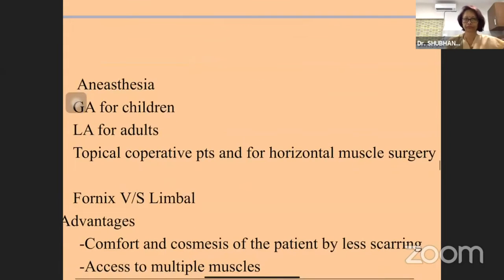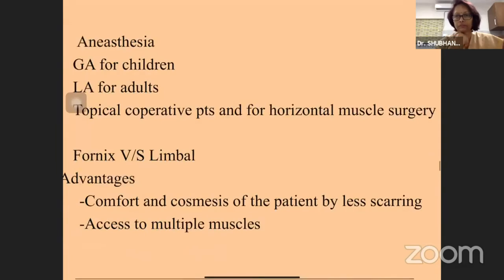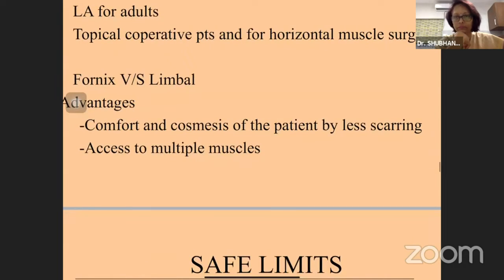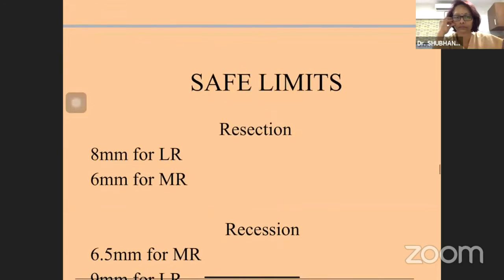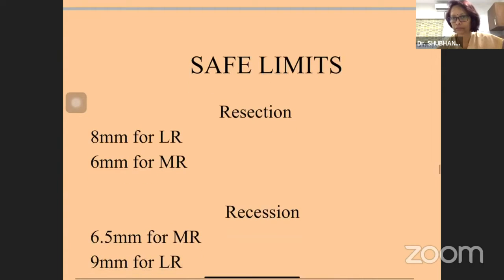Anesthesia is usually general anesthesia for children and local anesthesia for adults, and topical anesthesia can be used for cooperative patients and for horizontal surgeries. The comfort and cosmesis of the patient, with less scarring, make it the preferred modality for initial incisions, and we can assess multiple muscles. Then we have to respect the safe limits for resection: 8 mm resection for the lateral rectus and 6 mm for the medial rectus are the safe limits, and for recession, 6.5 mm for the medial rectus and 9 mm for the lateral rectus.